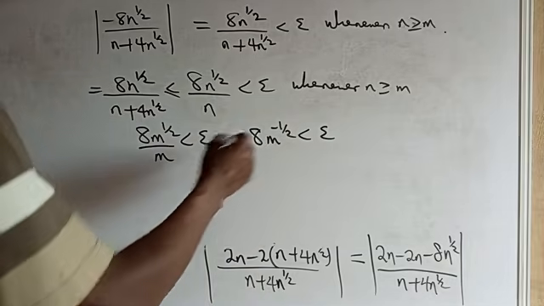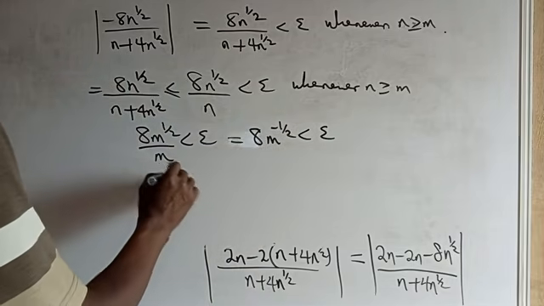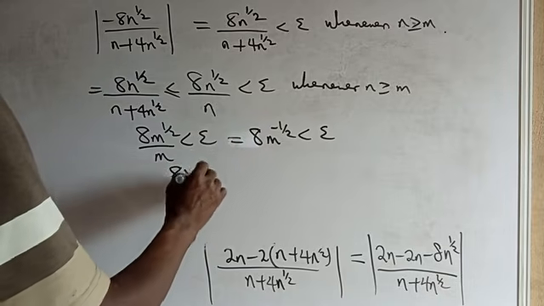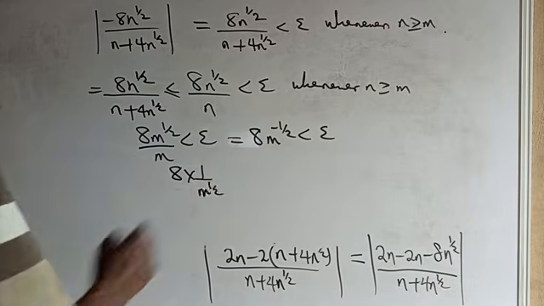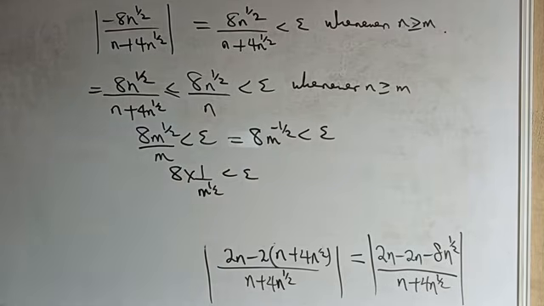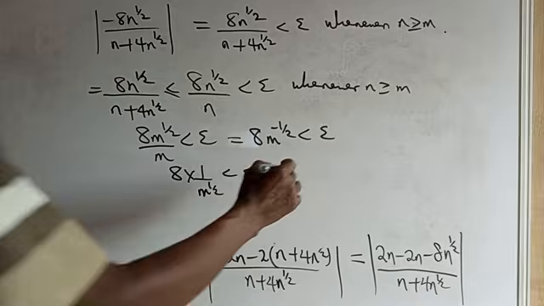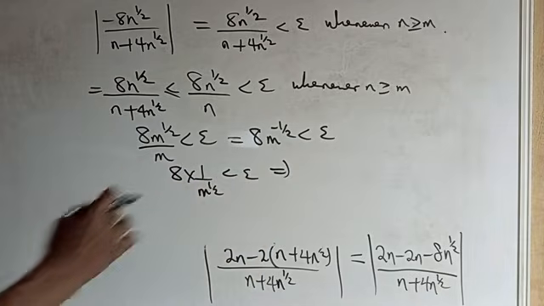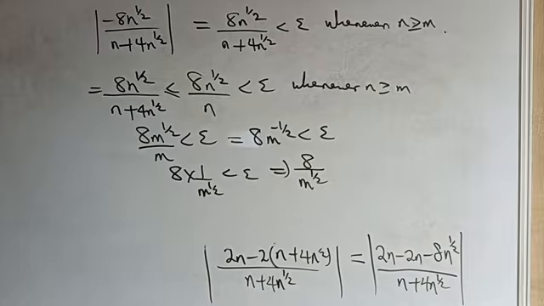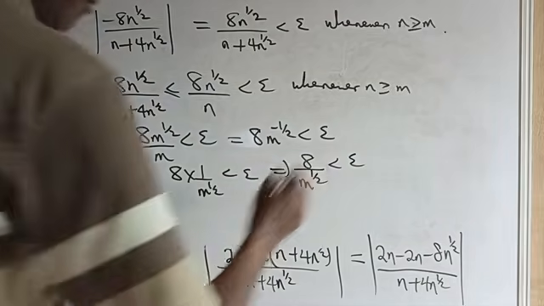Beautiful. Which means we have 8 times 1 over m^(1/2). I hope you get that. I'm trying to explain it in such a way that you understand clearly, which is why I'm taking it step by step. So 8 all over m^(1/2) is less than epsilon.